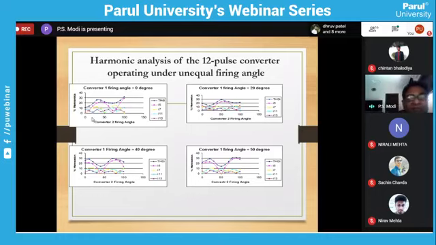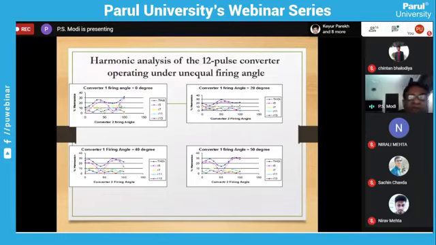When both are working with the same firing angle, it will work as a 12 pulse converter, and harmonics are less, around 12%. When they are working as a 6 pulse converter, unequal means 6 pulse converter, then harmonics increase. Percentage harmonics are around 27 to 30%, sorry, it is for 6 pulse. For a 12 pulse converter, you have to divide by 2, that becomes 15%.